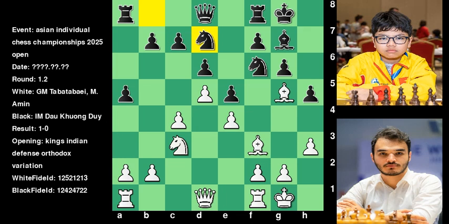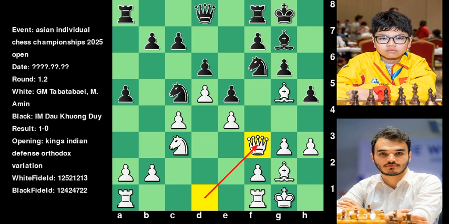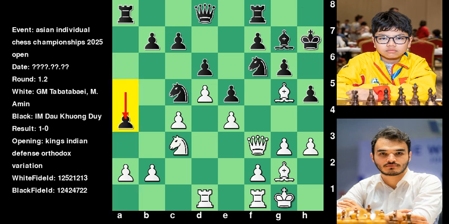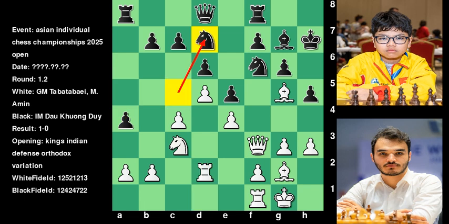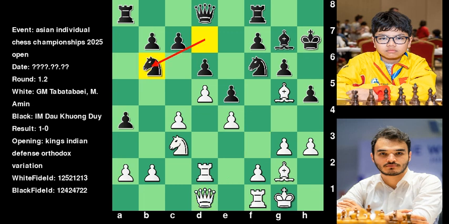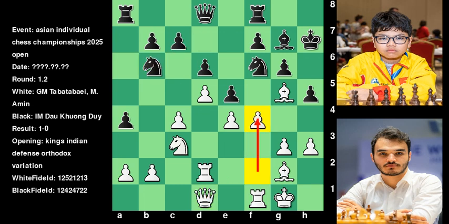Knight bd7. Pawn g3. Knight c5. Bishop g2. Tabatabaei's idea is to play Queen f3. King h7. Rook ad1. Pawn a4. Rook d2. Knight cd7. Queen d1. Knight b6. Pawn f4.